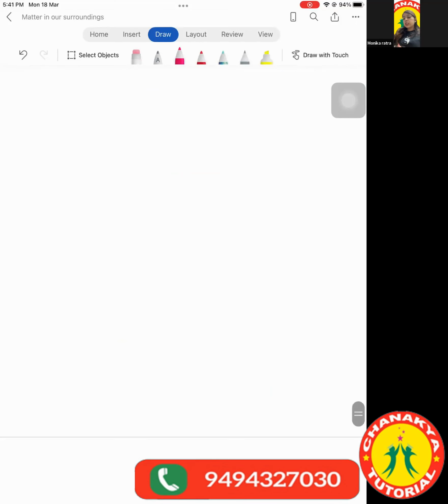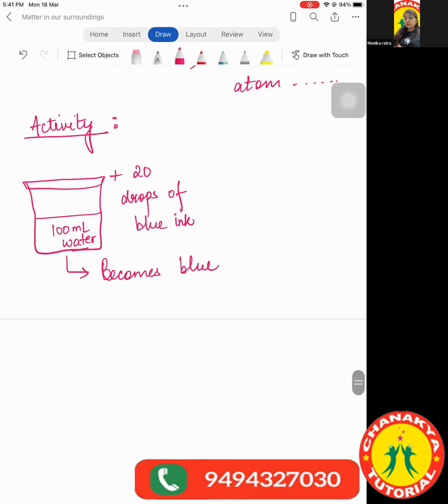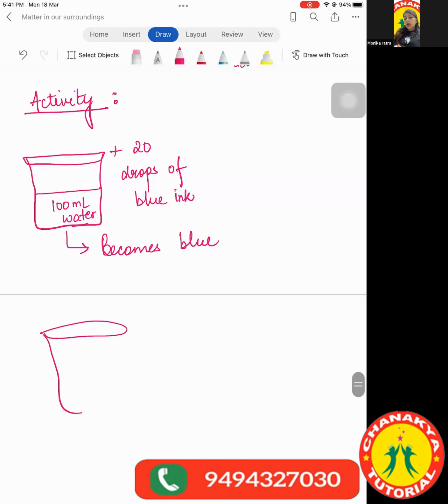Now if we take another glass, and in this glass I take 90 ml of clean water, and add 10 ml from, I'll name it glass 1.